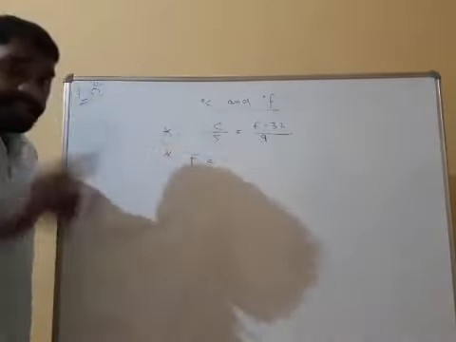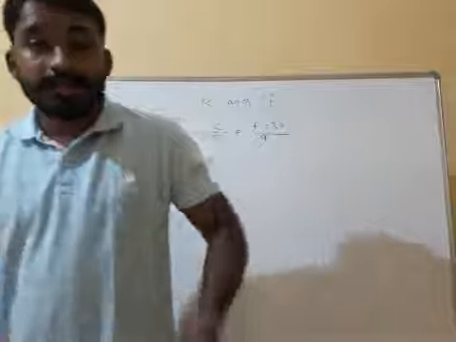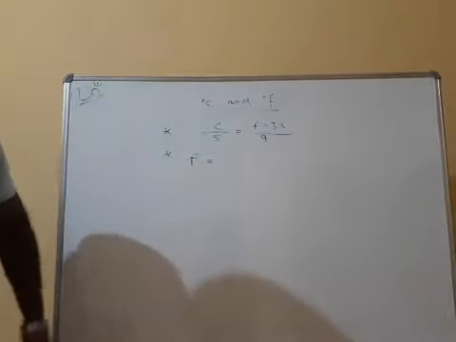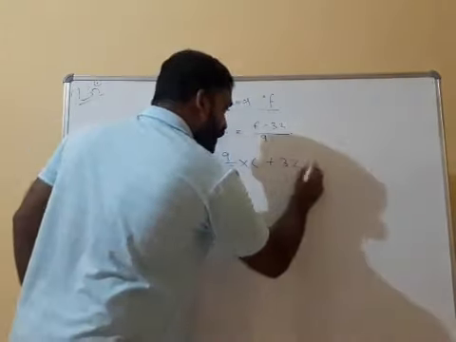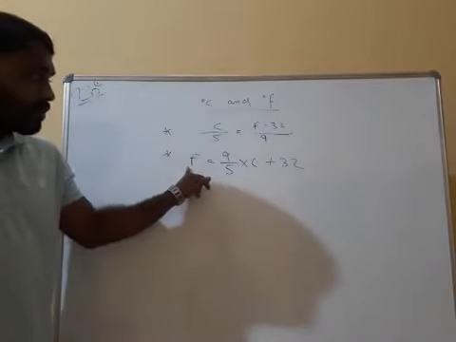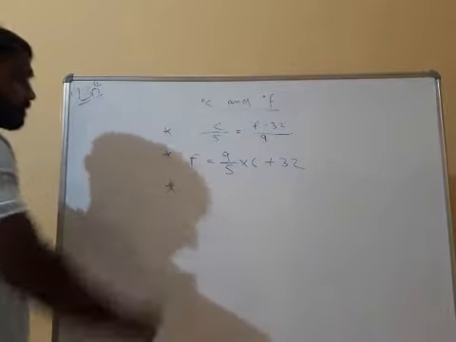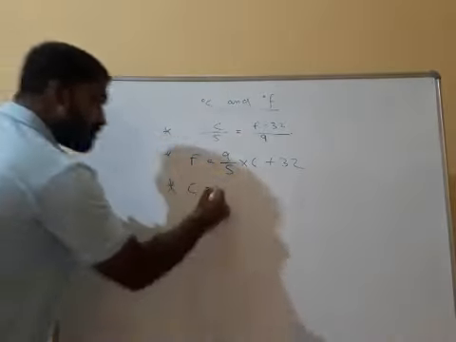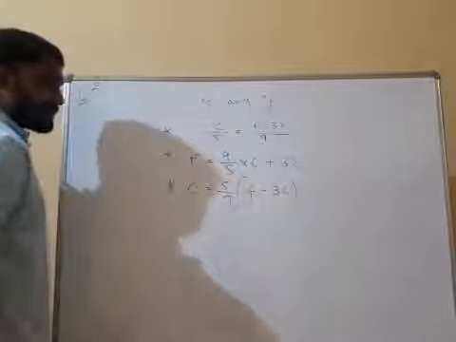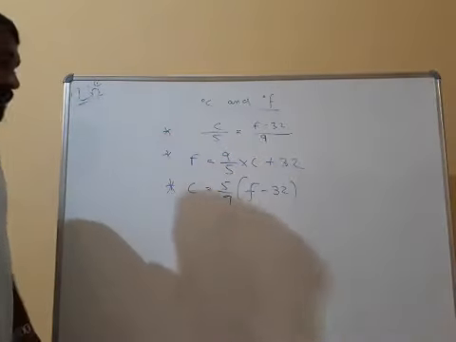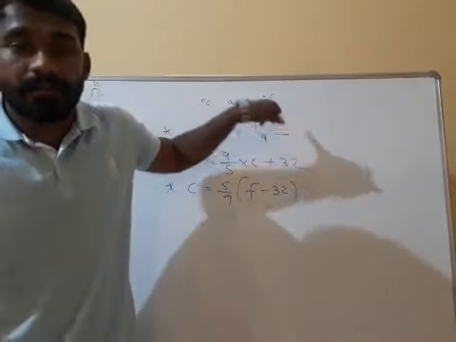If degree Celsius is given and you are told to convert into degree Fahrenheit, then F is equal to 9 by 5 into C plus 32. Next formula, C is equal to 5 by 9 into (F minus 32), the bracket being a single term, okay? This is the relation between degree Celsius and degree Fahrenheit.